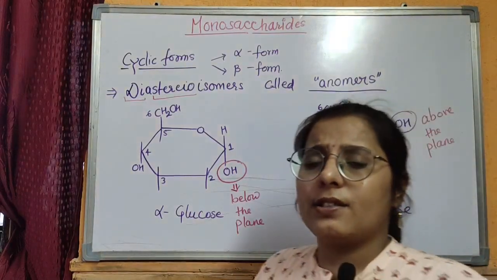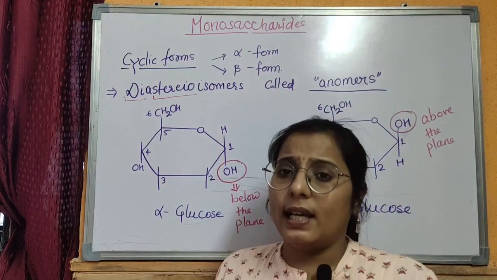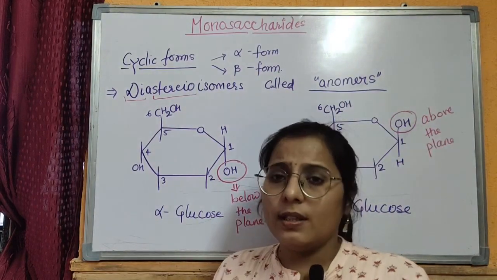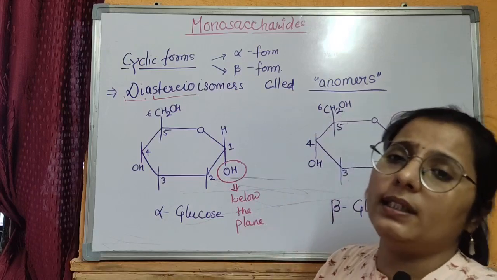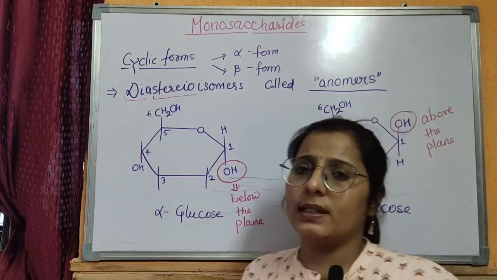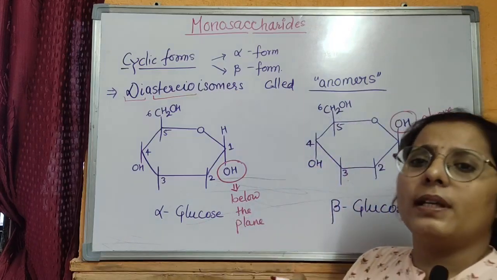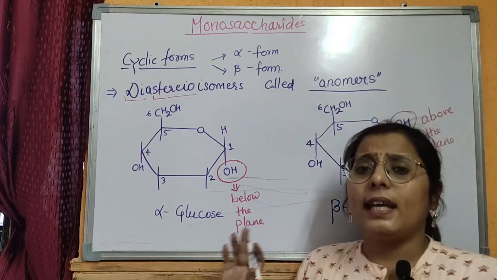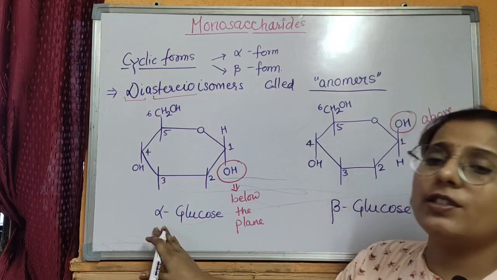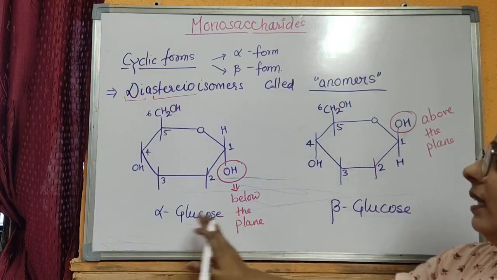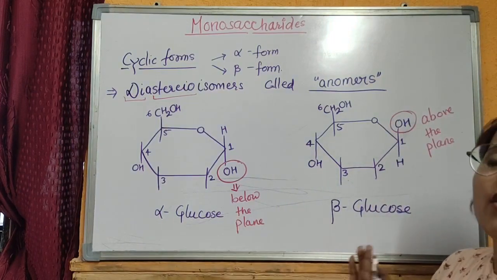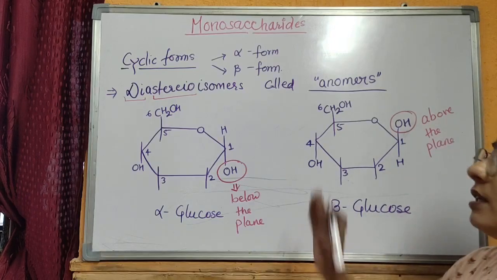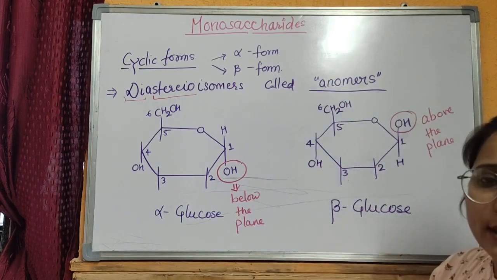The cyclic structures of a monosaccharide, that is the pyranose structure or furanose structure, can be further classified into two parts. The 6-membered structure, if we take the example of a glucose molecule, can form two structures, an alpha structure or a beta structure. The alpha and beta forms of glucose are called diastereoisomers or the anomers of each other.